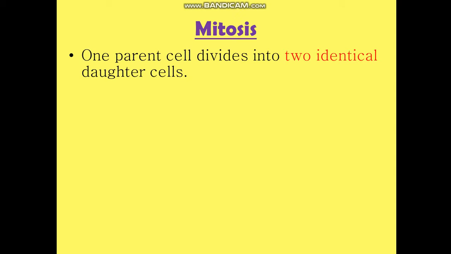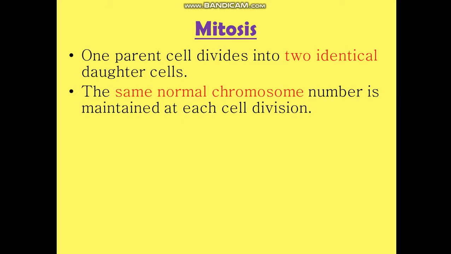So the parent cell loses its identity and gives rise to two identical cells which are now called daughter cells. The second important point about mitosis is that the same normal chromosome number is maintained at each cell division. Every time the cell divides through mitosis, the chromosome number remains the same.